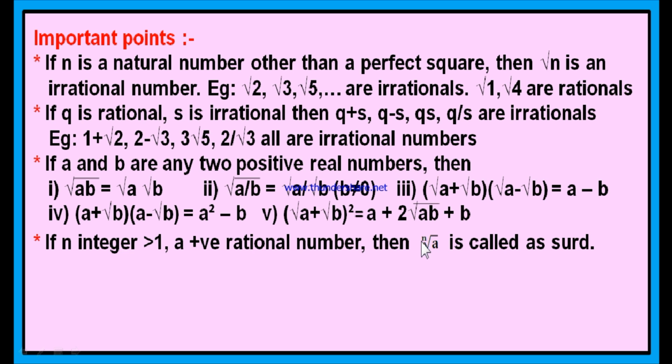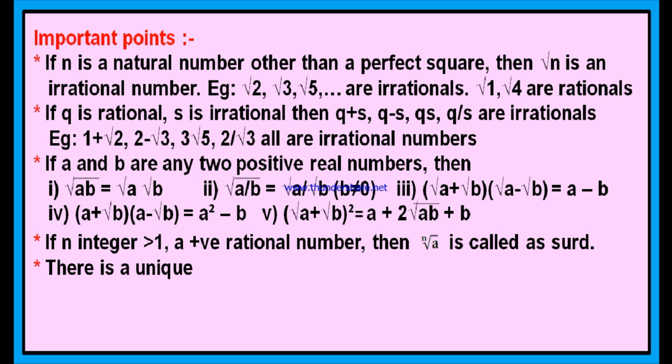Here this n value is greater than 1, meaning 2, 3, 4, etc. And this a value, which is inside the root, should be a rational number. Then nth root a is called a surd. Simple examples of surds are square root 2, square root 3 or cube root of 5. All these are surds and we will learn about surds more in this coming chapter.